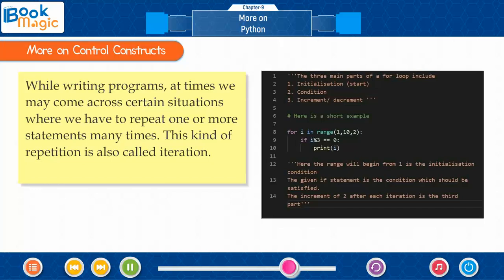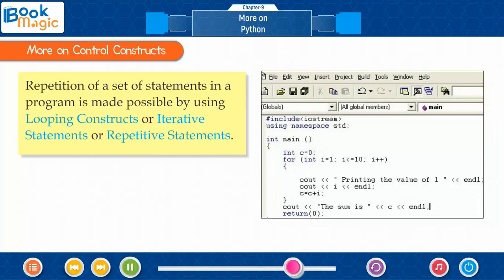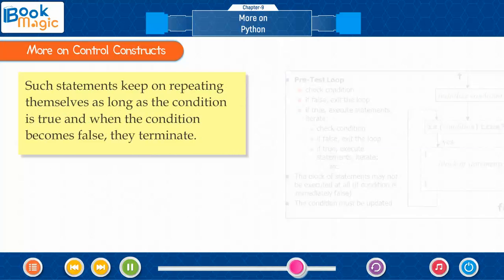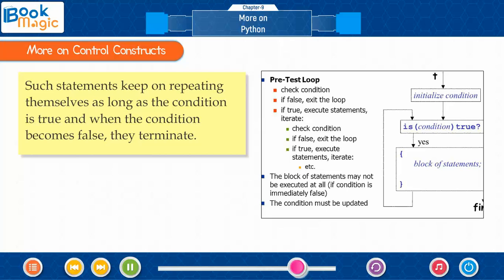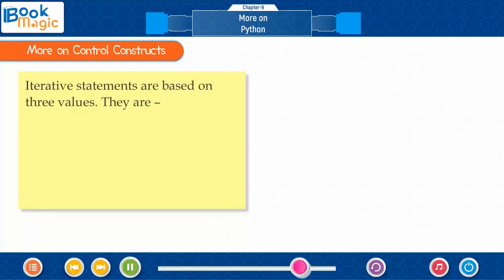While writing programs, at times we may come across certain situations where we have to repeat one or more statements many times. This kind of repetition is also called iteration. Repetition of a set of statements in a program is made possible by using looping constructs or iterative statements or repetitive statements. Such statements keep on repeating themselves as long as the condition is true, and when the condition becomes false, they terminate. Iterative statements are based on three values.